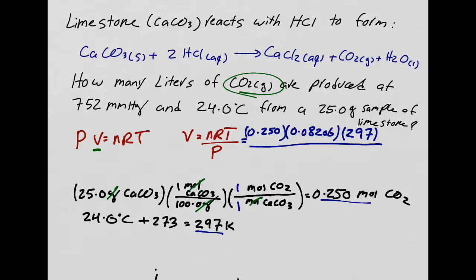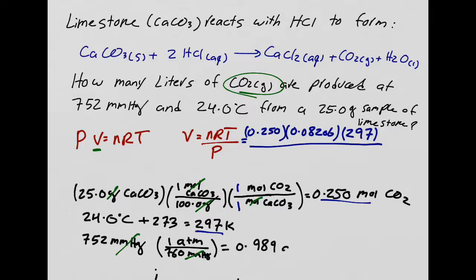Now my pressure, is my pressure okay? Oh no, my pressure is not okay. It's in millimeters of mercury. It has to be in ATM. Again, units really, really matter. So 752 millimeters of mercury, I need to convert it to pressure. 1 atm is 760 millimeters of mercury, right? Okay, so millimeters of mercury can cancel out, and I can end up with atm, which is what I want. When I do that, what I get is 0.989 atm. So again, I just have to convert it to the right unit.